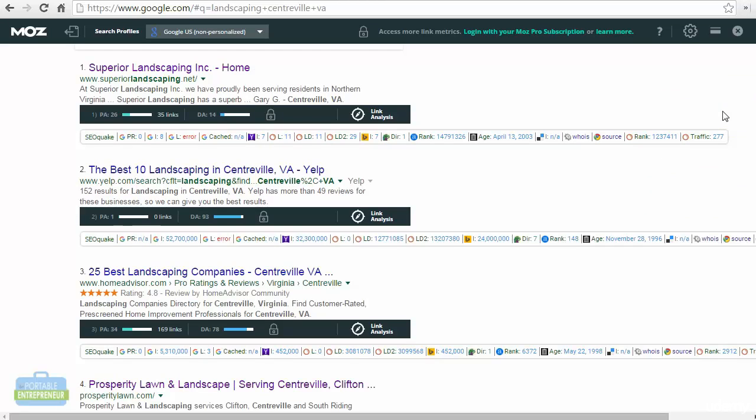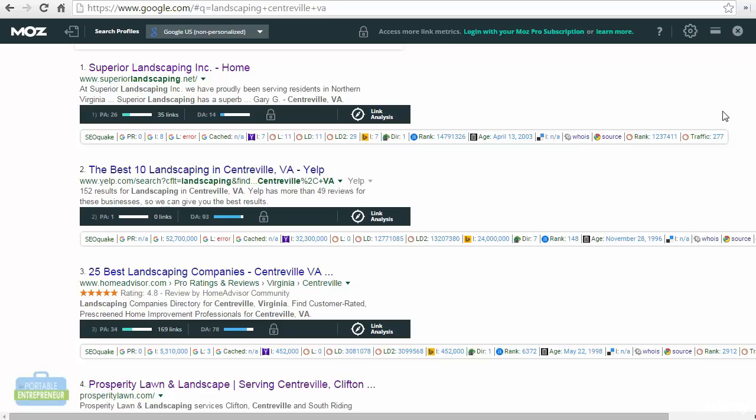Now you'll see below each organic search result the Moz bar followed by the SEO Quake bar. This gives us a bit of information. First, we can see page authority, which is PA, followed by the number of backlinks the website has, followed by the domain authority. Both domain and page authority are based on a scale of 100, so obviously the higher the number, the better the authority.